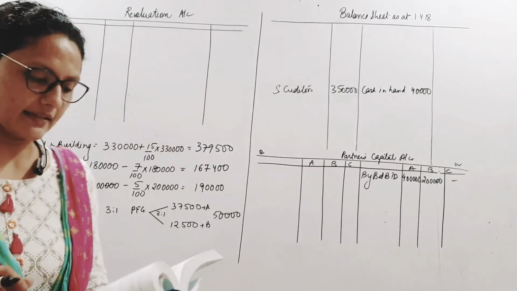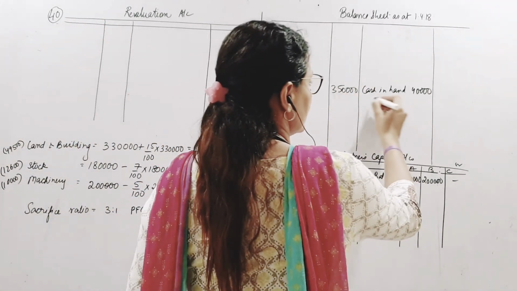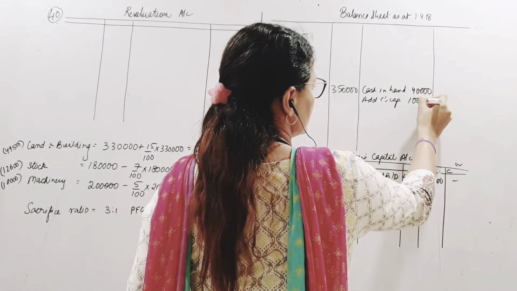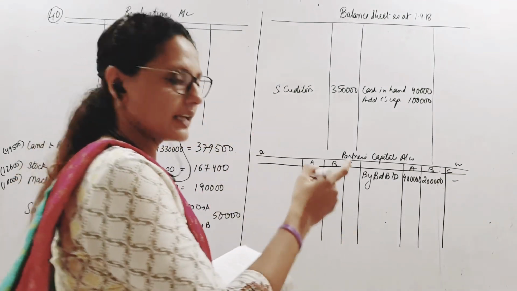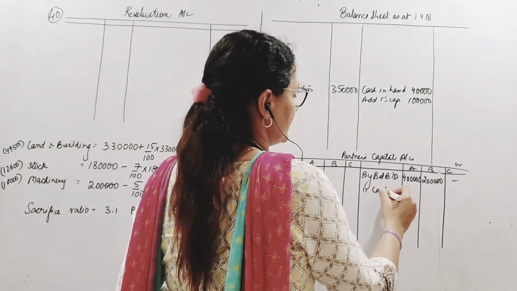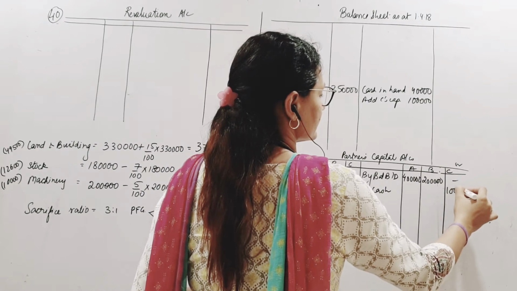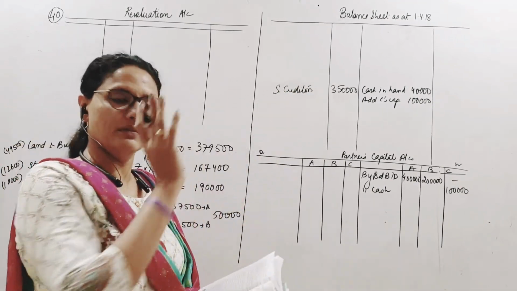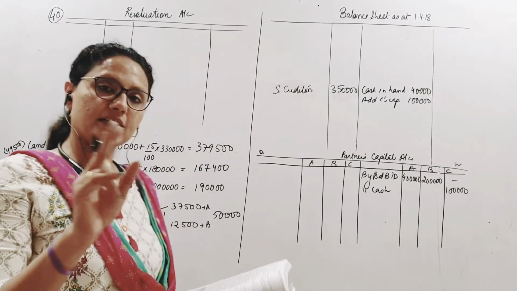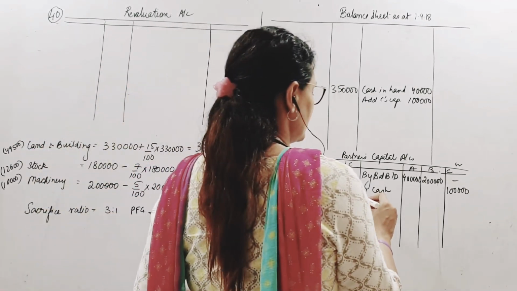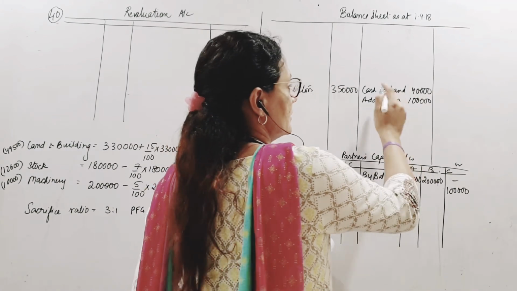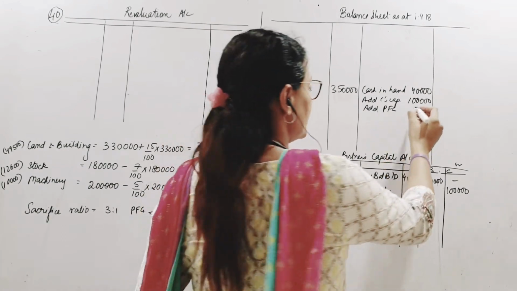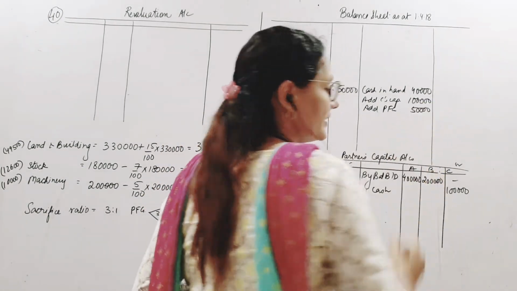C brings in 1 lakh as his capital. Okay, bank account debit. So this is C's capital, 1 lakh comes in. So here, and in C's capital account I will show by cash 1 lakh. I've given effect to the journal entry, cash account debit to C's capital. He also brings in goodwill, so PFG debit. So basically add PFG also here. Cash is coming in for PFG 50,000, correct?